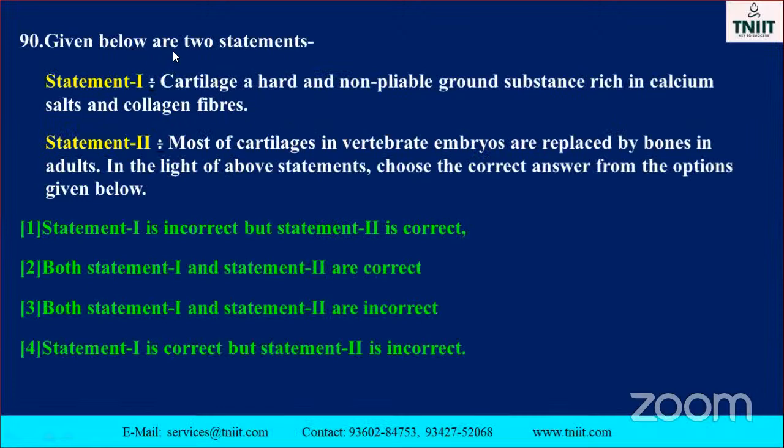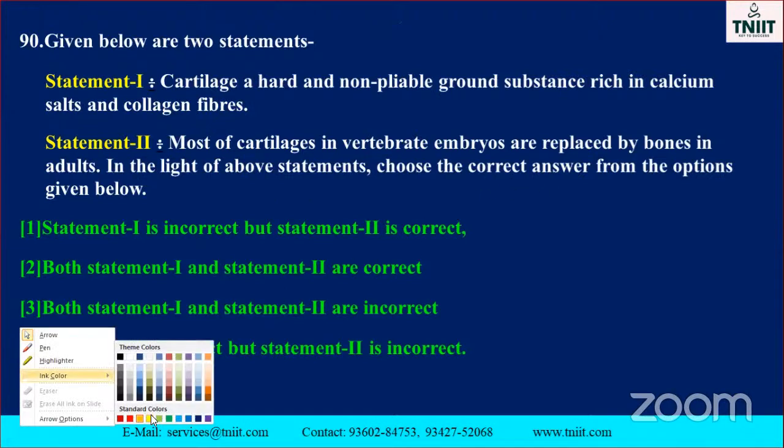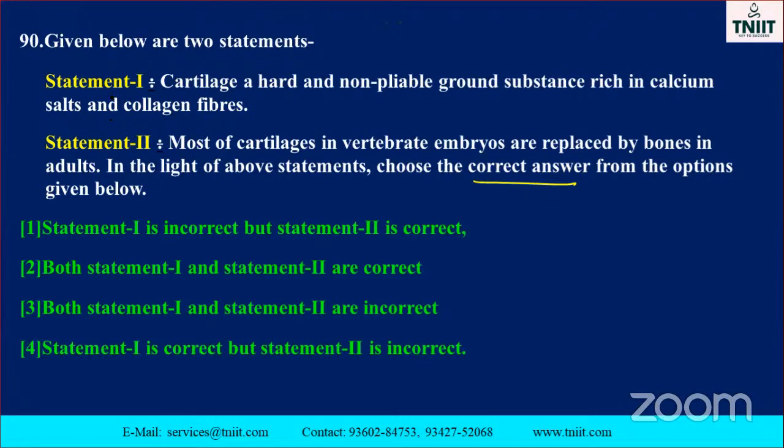The given below are two statements. Okay, two statements. The correct option is what they ask. Which one is the correct statement? They ask the question, my dear students. Here the correct option. Statement one, cartilages are hard and non-pliable. Okay. Listen here, cartilages are hard. No, here the answer is wrong. Okay, bone is there. Which one you know? Hardest part. Okay. Cartilage is a flexible one. So this one is the wrong statement automatically.